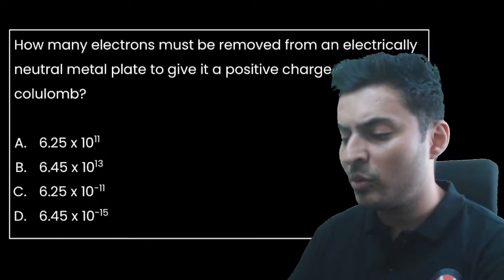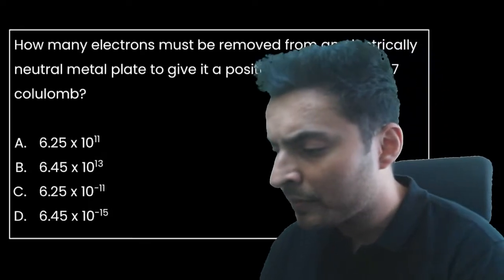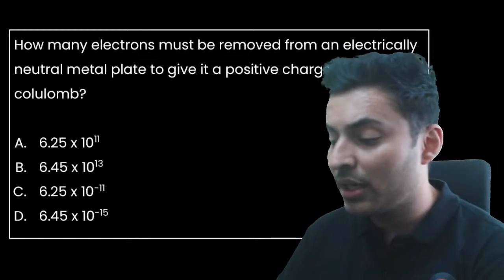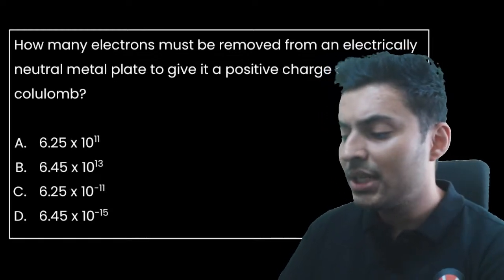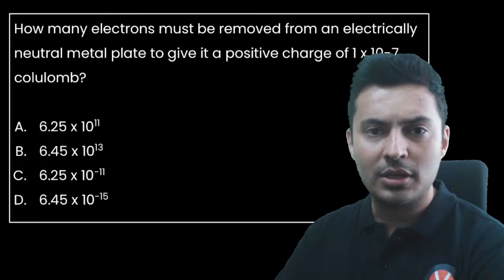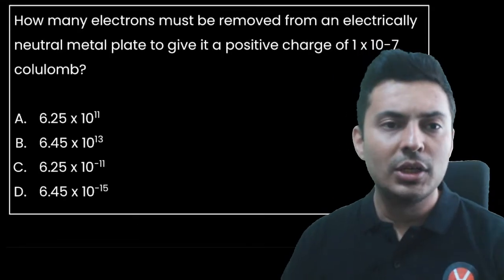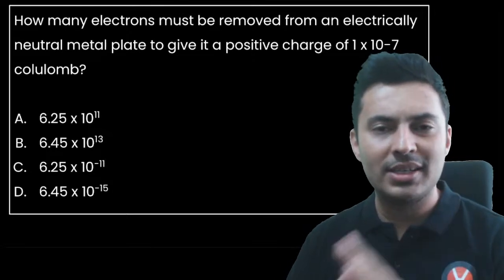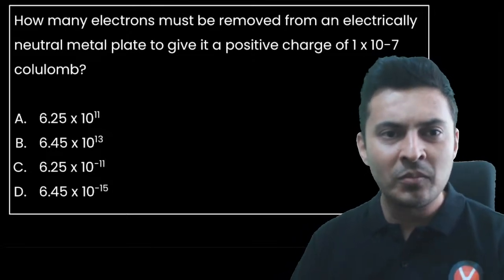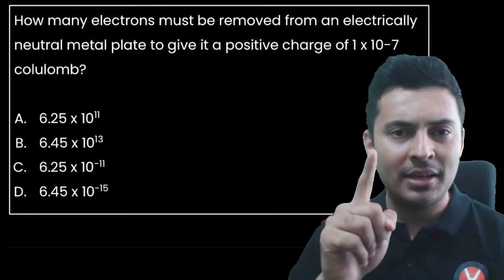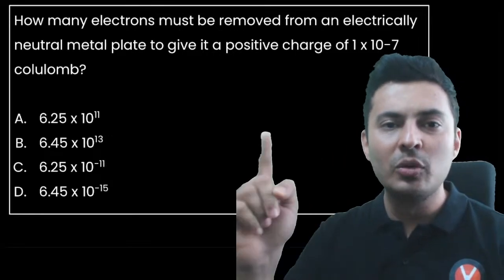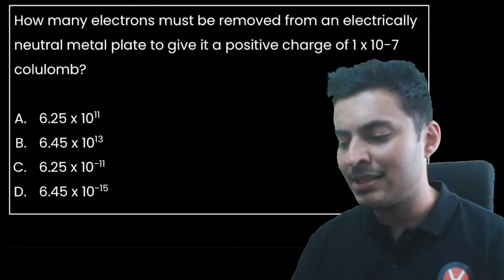How many electrons must be removed from an electrically neutral metal plate to give it a positive charge of 10 to the power minus 7 coulomb? So we know that every electron has 1.6 into 10 to the power minus 19 coulomb. Multiply that with n to get the charge of 10 to the power minus 7 coulomb.